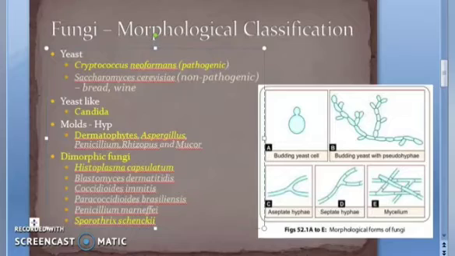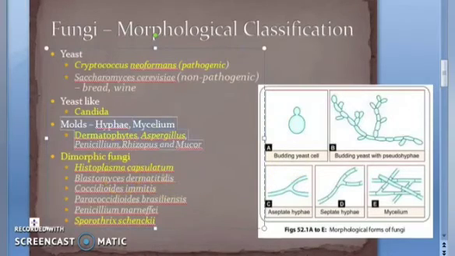Hyphae and mycelium. In mycelium, there are two types, aerial mycelium and vegetative mycelium. What is this aerial mycelium? Okay, let us look at the sentence. Aerial mycelium is the part of the mycelium which projects above the surface. Vegetative mycelium is the part of the mycelium that grows on the surface of the culture medium. Aerial will be in the air.